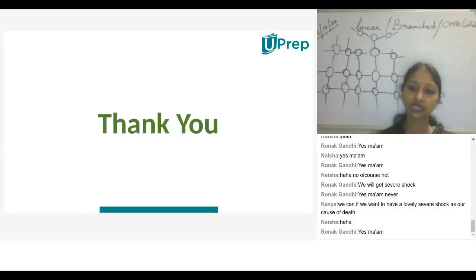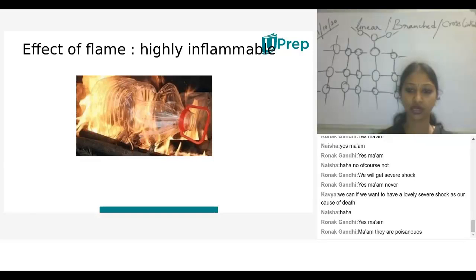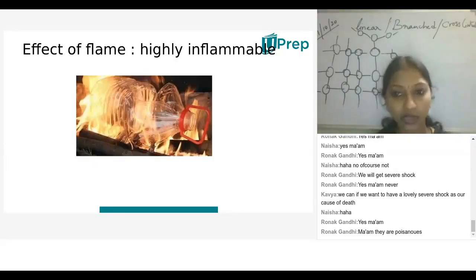Okay, so these are the general properties. Yes, the fumes are very poisonous. There is a chance of releasing carbon monoxide, so we can't inhale the fumes of plastics. With this we have finished the properties of plastics, and in the coming sessions we are going to learn about the harmful effects of plastics and a few advantages of plastics.